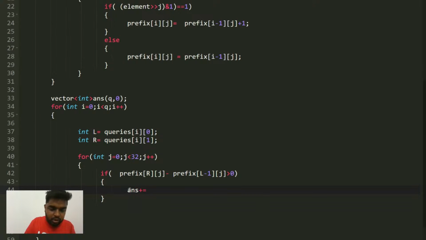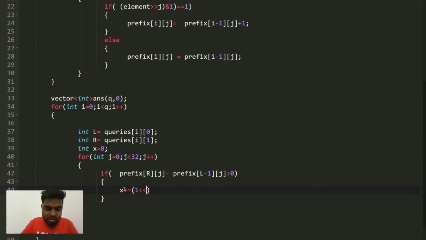you will increase your answer by that many bits. Let's say I will also declare int x initially as 0, and you will increase the x value by 1 left shift j.